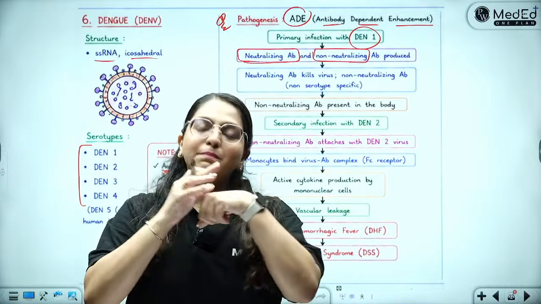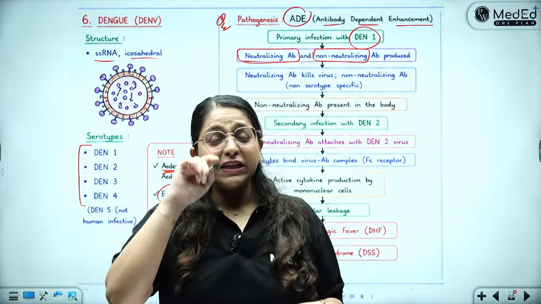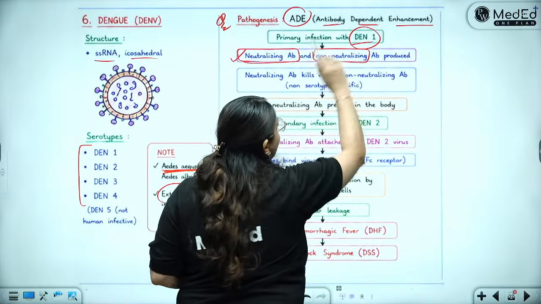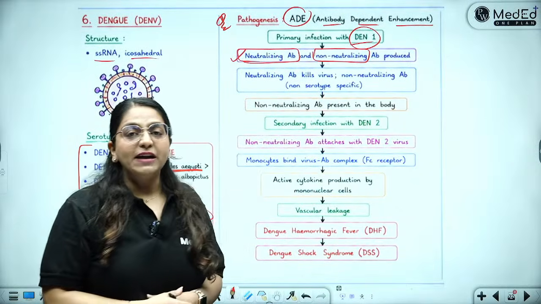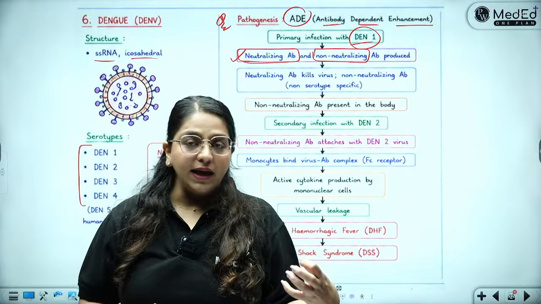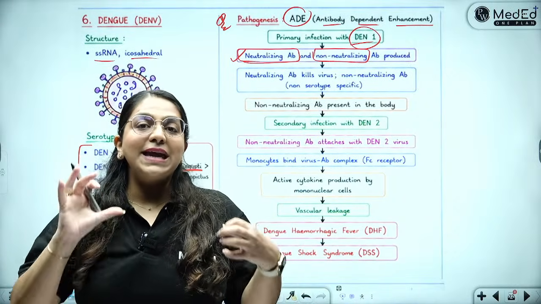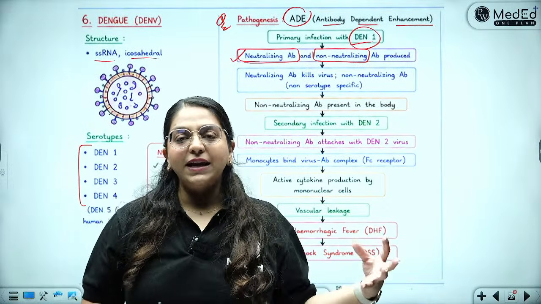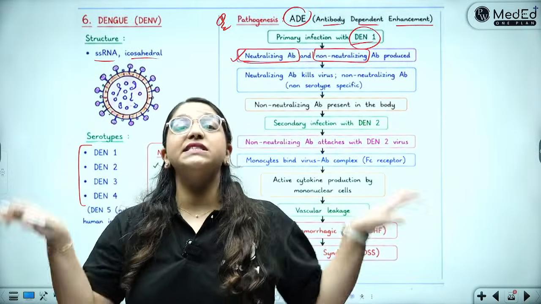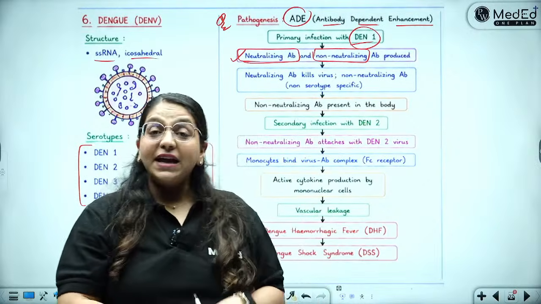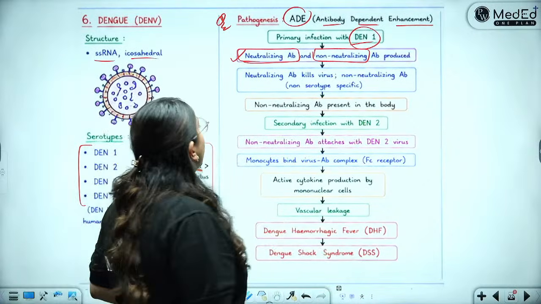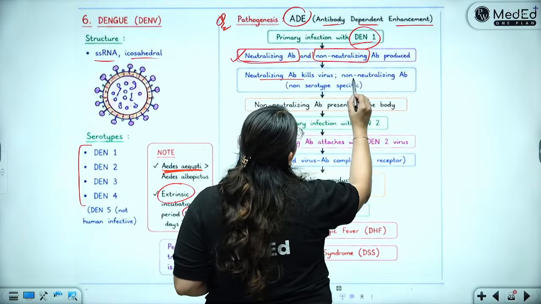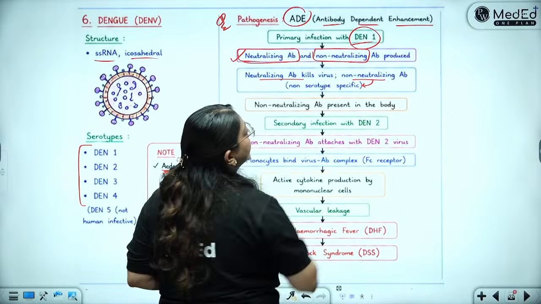The lovers only stick. The problem is that the killers are only serotype specific, so they are only able to kill the DEN1 serotype. The non-killer antibodies can bind to any serotype of dengue, but they can't kill, so they are useless. The neutralizing antibodies kill the virus, and the non-neutralizing antibodies are non-serotype specific.